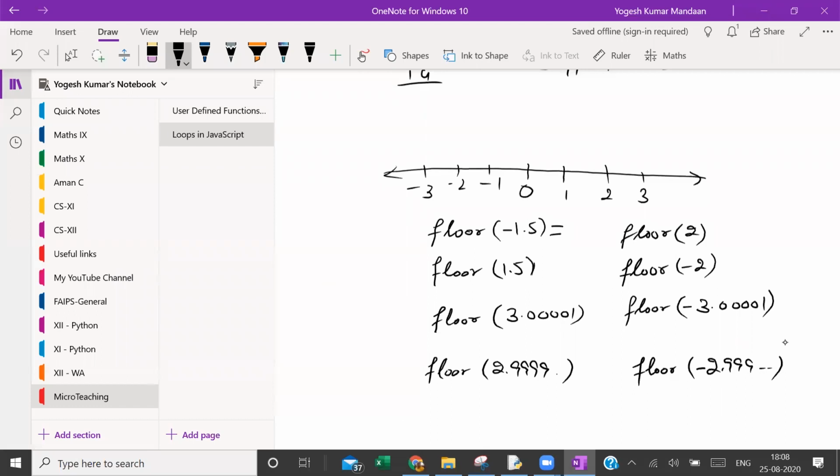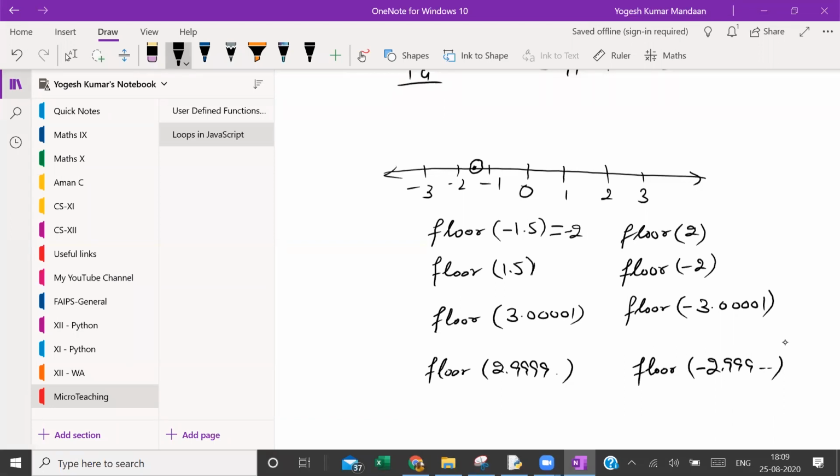You can open your mic and tell me. Sir, minus 2. That is correct. It is minus 2. Now, if anyone has any doubt in this, open your mic and ask. I will explain. Sir, I don't understand. Okay. Do you know number line? Yes. Where is minus 1.5? Minus 1.5 is somewhere here between minus 1 and minus 2. Is that clear?